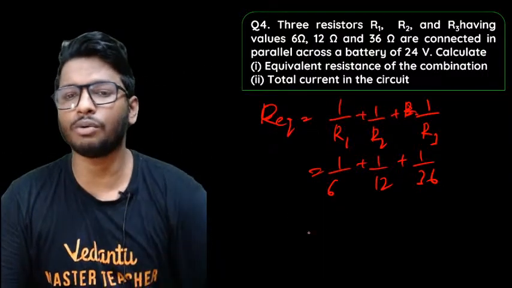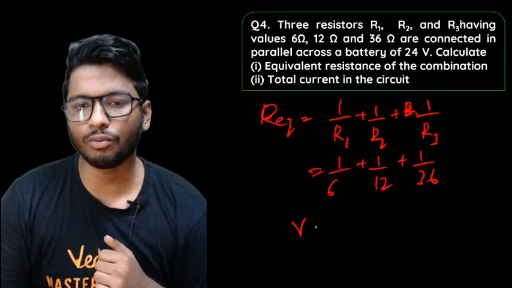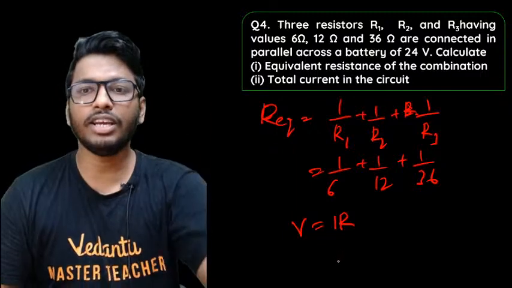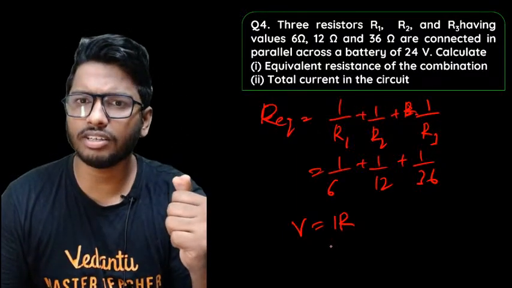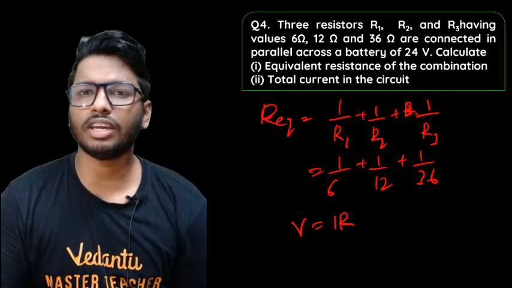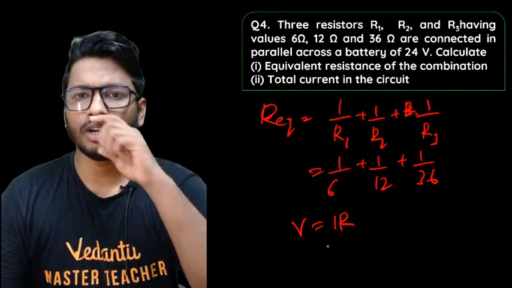Whatever is the value of R equivalent, substitute that value in your Ohm's law equation. So V is equal to IR is Ohm's law. Okay, so you don't know the current. Do we have the current? They've not given you the current. So let's do one thing. We can use this equation. One second. Yeah, we have to find out the total current.